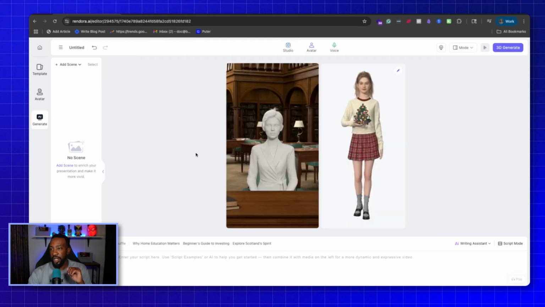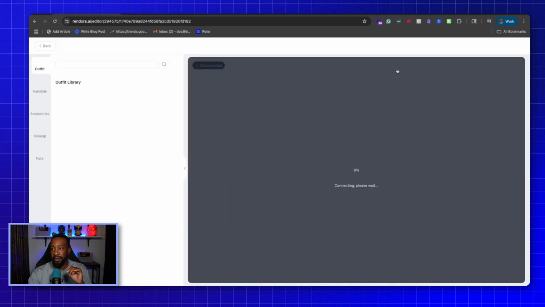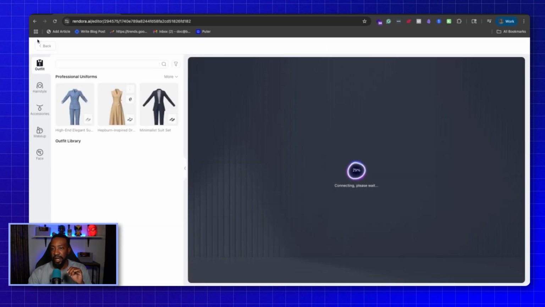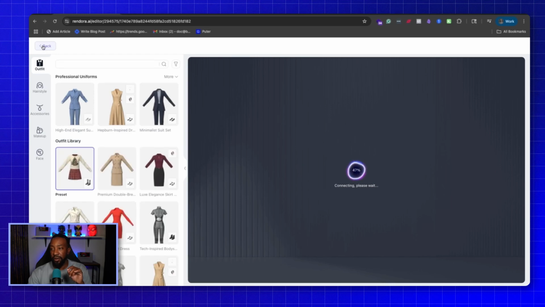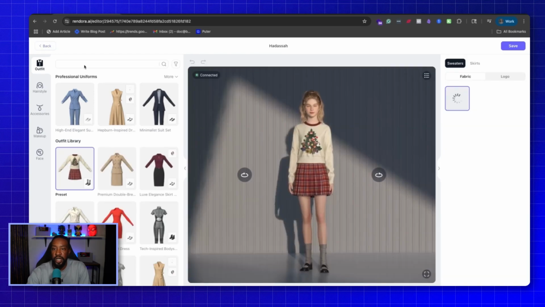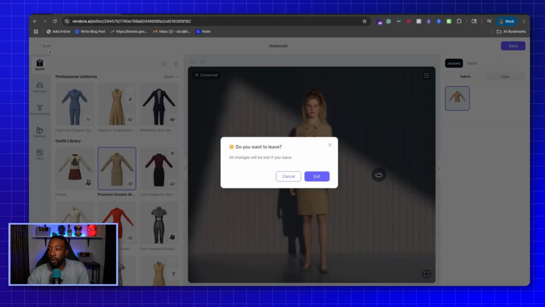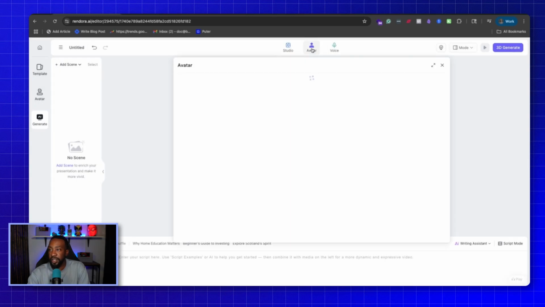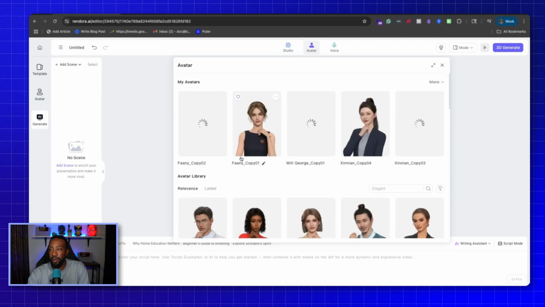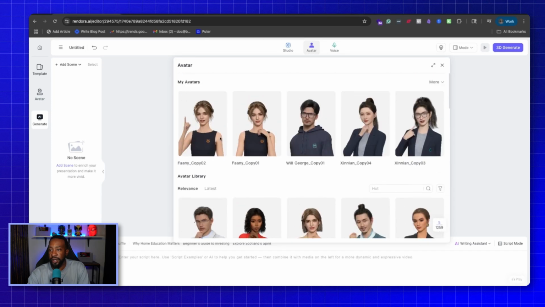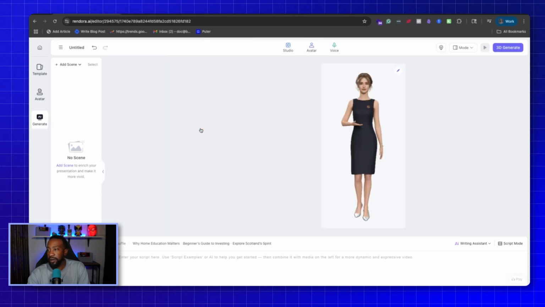So we first change out that area, and then we see, because the background has changed, the position of our avatar is going to change. Then we can go over to our avatar. We can edit the avatar right here, clicking the pencil, and then we can either edit the avatar that we have right here. We can change out her clothes, all her accessories, things like that. Or what we could do, we can exit and actually change the avatar altogether if we want to right here. Say for instance, I'm going to change her out right here.